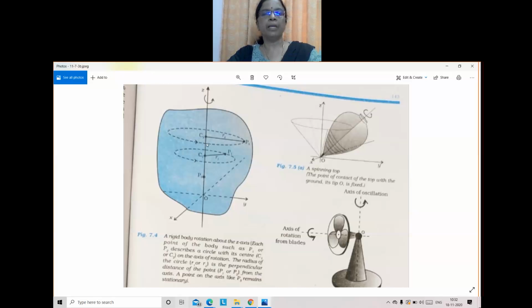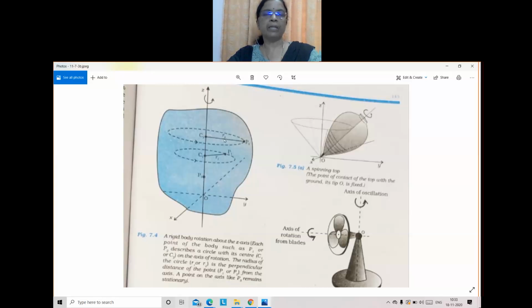So here this is a rigid body. It is rotating about the z axis. When the body rotates through an angle, every particle of the body will also rotate through the same angle. So the angle covered in unit time will be constant. When the body rotates through 5 degrees, each and every particle of the body also rotates through 5 degrees in the same time. So what is angle by time? Angular velocity. So angular velocity remains constant.